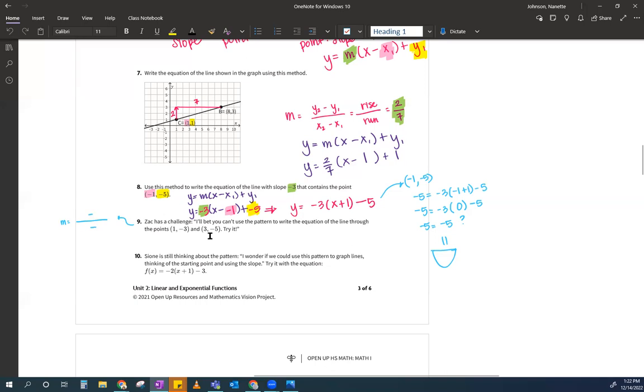So then I take a y. So I'm going to take that -3, and then I put its x underneath. I put the 1 underneath it. So these guys are pairs. I take -5. And then some people get confused. They're like, Ms. Johnson, is that negative? No, it's not. That's a minus and that's a negative. And then I put a 3 on the bottom, and then I just calculate. So I clean this up. -3 plus 5 is 2, divided by -2 is -1. So my slope was -1. Is that what you guys got?